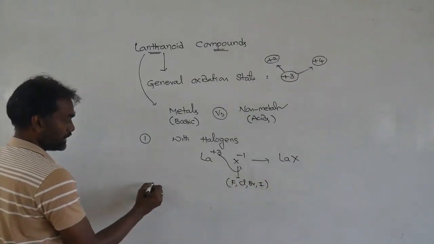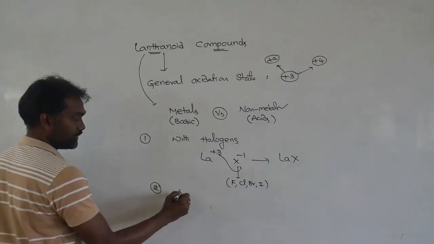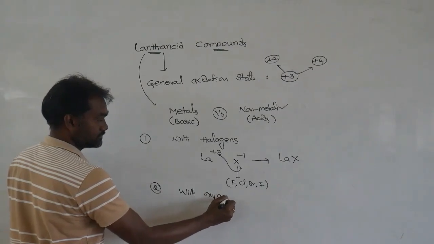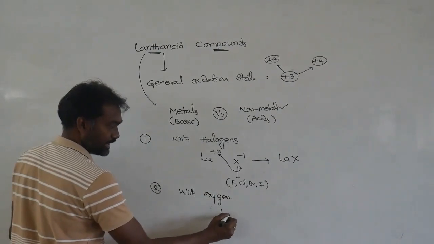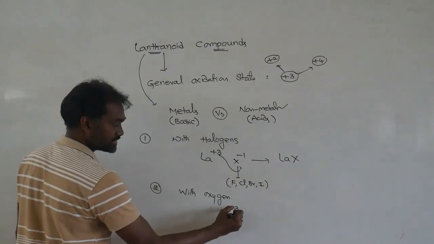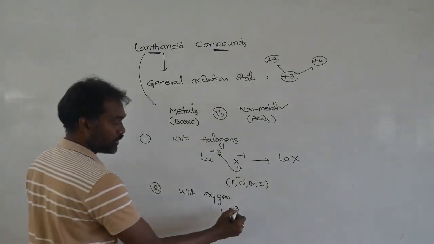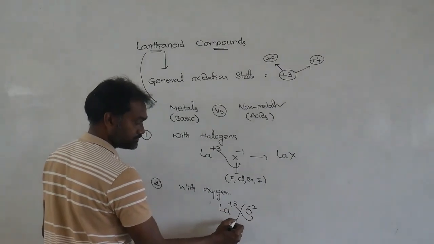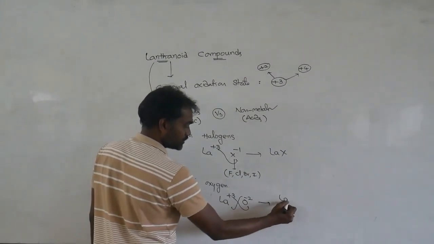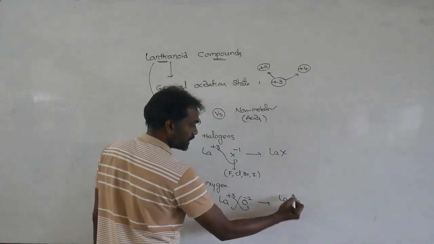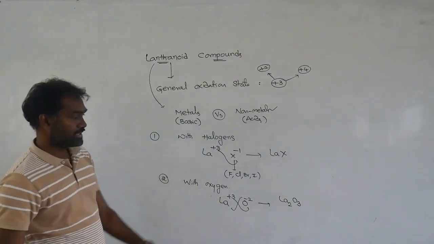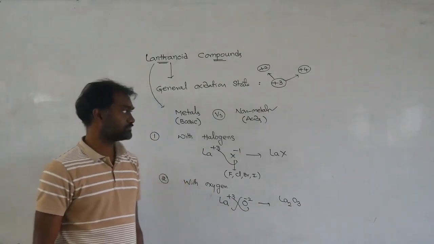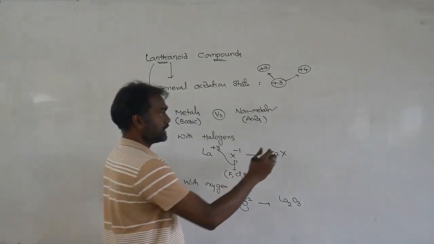Next, with oxygen. The lanthanoid oxidation state is +3 and oxygen is -2. So the formula becomes La2O3. The lanthanoids form La2O3 type of oxides.